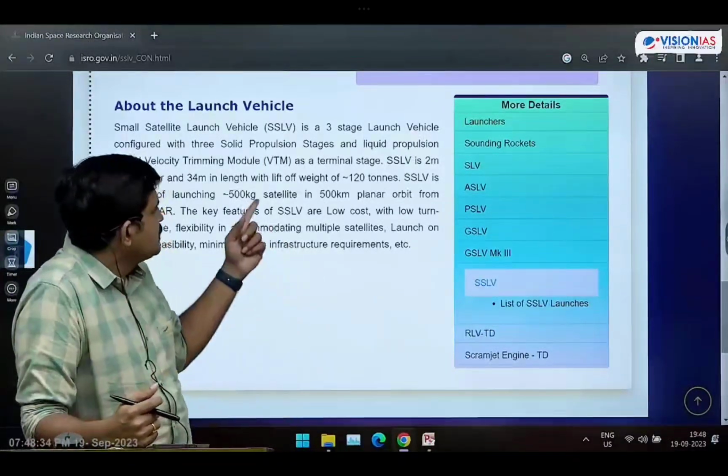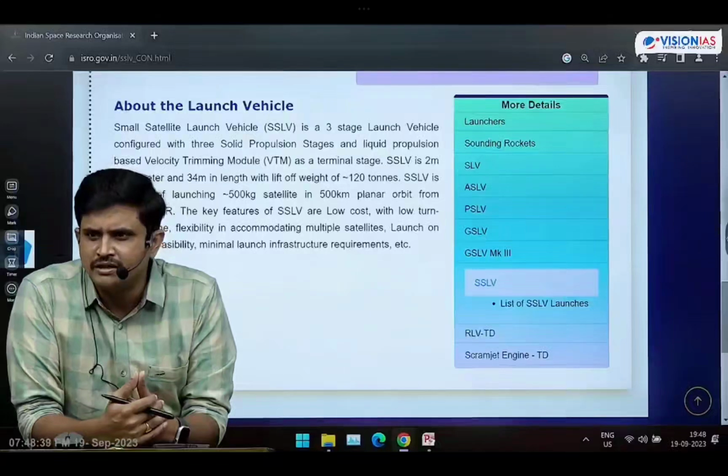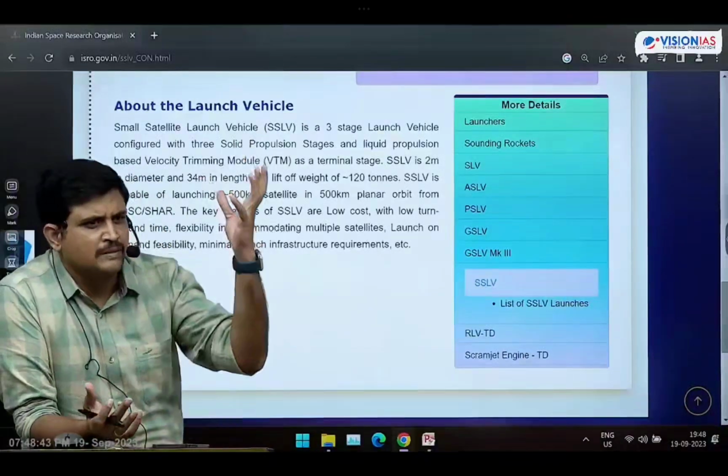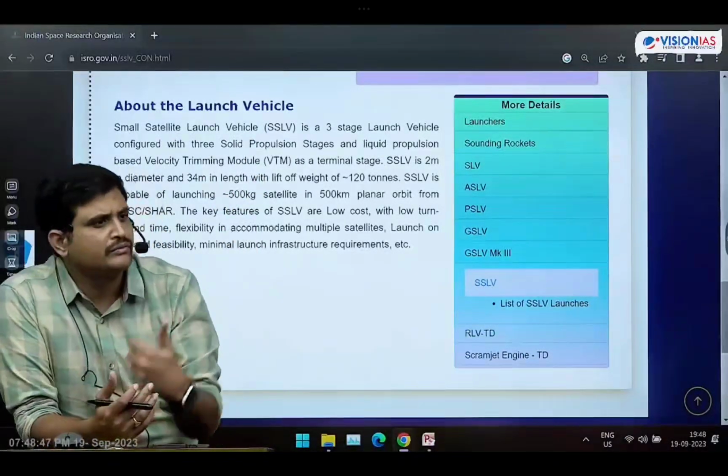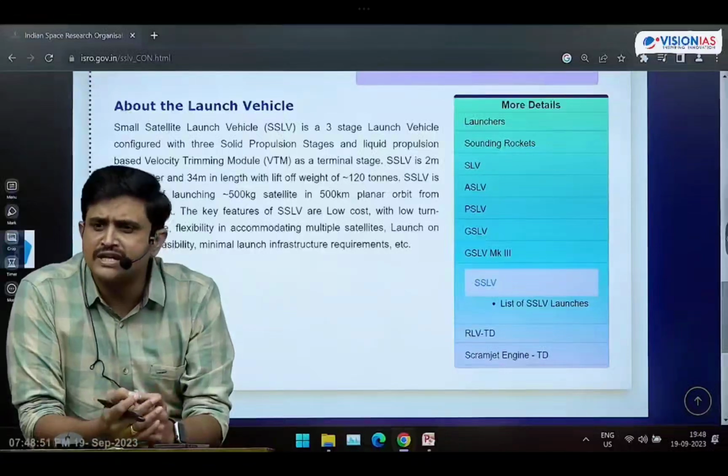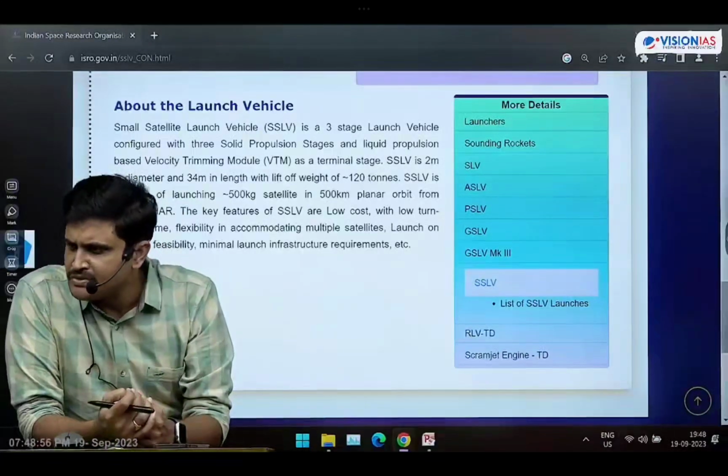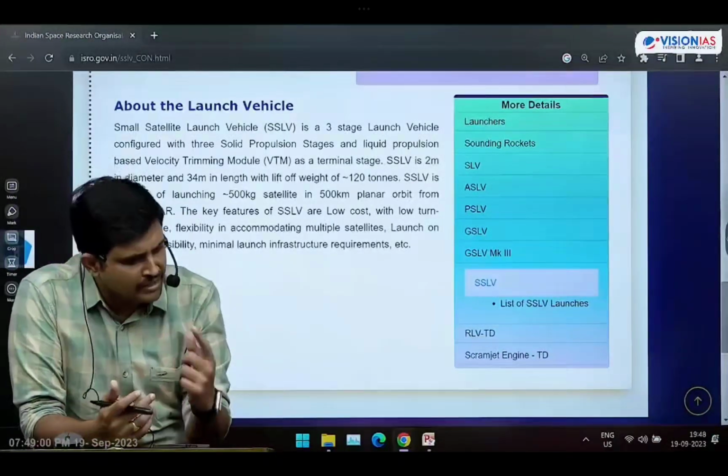So if you want to launch these nano satellites, small satellites, and micro satellites with the help of PSLV, the satellites will be very small in nature, but the vehicle is big. So cost of launching the satellites will be increased or not? Yes. Hence we have designed these SSLV rocket systems. For that purpose only SSLV rockets were designed, students. Is there clarity on this? Make a note of this.